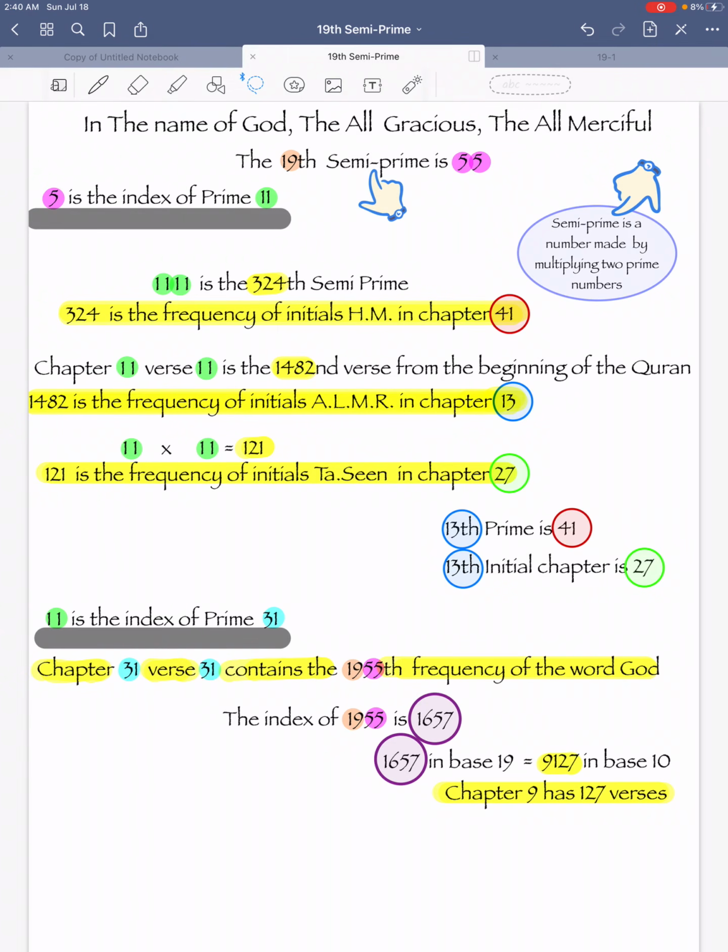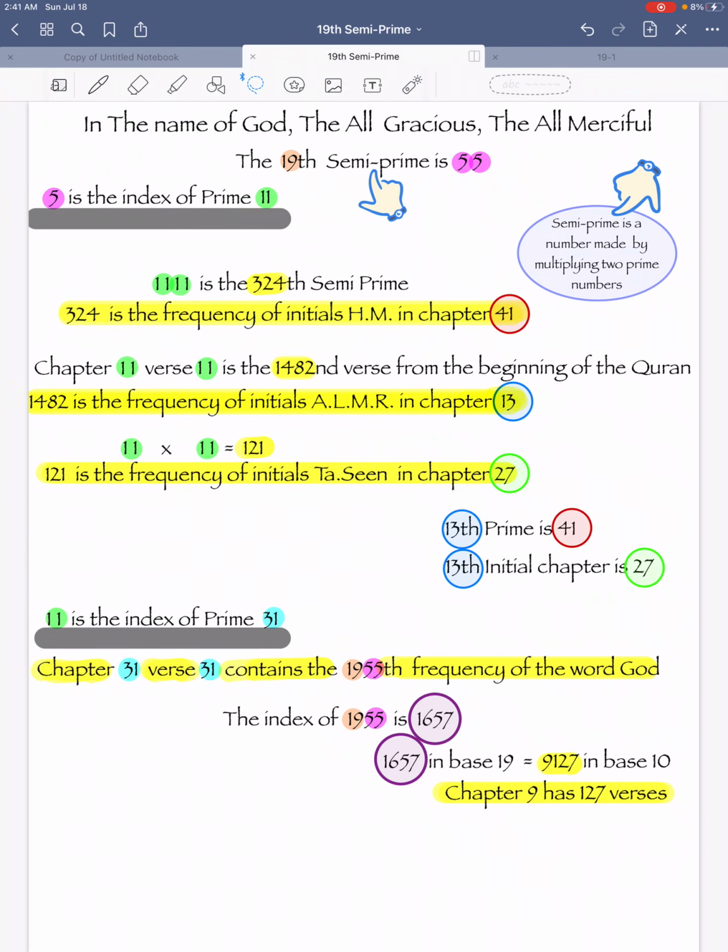Mathematically, God told us via the 19th semi-prime that there are 324 initials Hamim in chapter 41, that there are 1482 initials Aleph, Lam, Mim, Ra in chapter 13, that there are 121 initials Tasin in chapter 27, that the 1955th frequency of word God is in chapter 31, verse 31, and chapter 9 has 127 verses. Also, 13th initial chapter is 27, and 13th prime is 41.